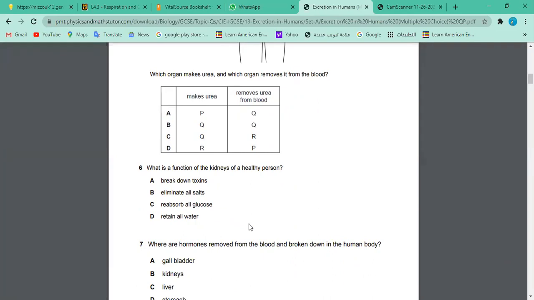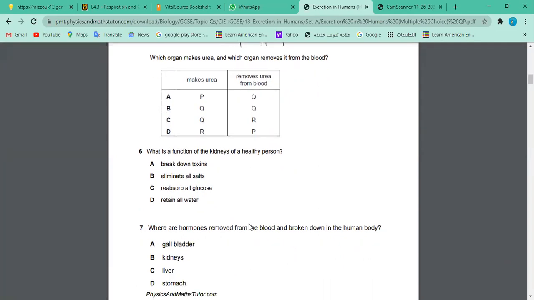What is the function of the kidney of a healthy person? I think the answer is A, because it filters. The answer is urea. A, you said? Yes, A. Okay, why A? Because the kidney is responsible for breaking down toxins.